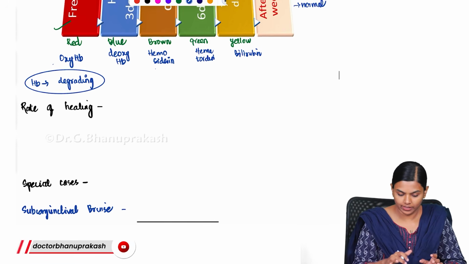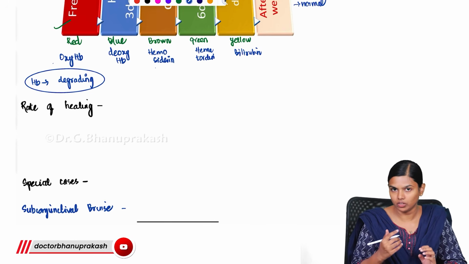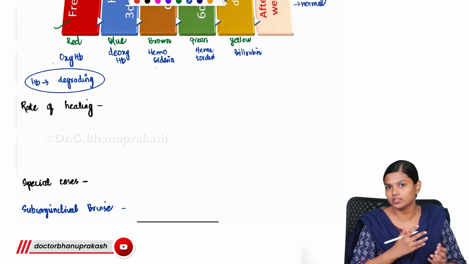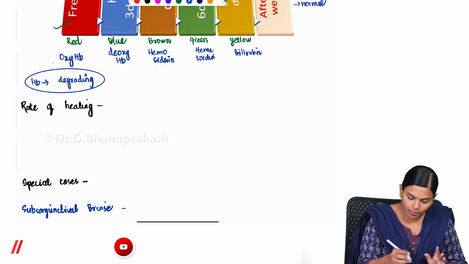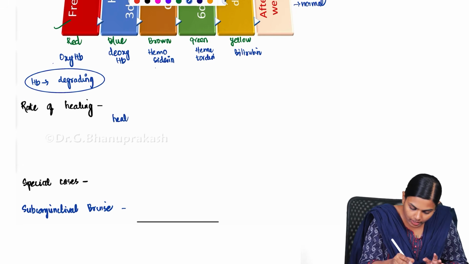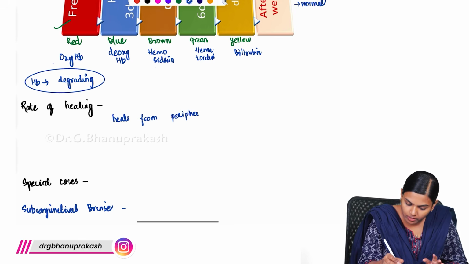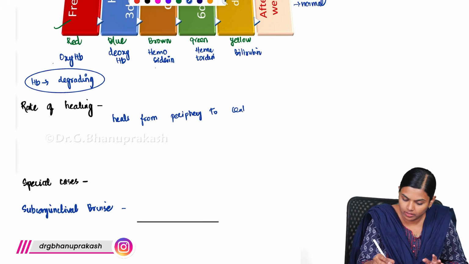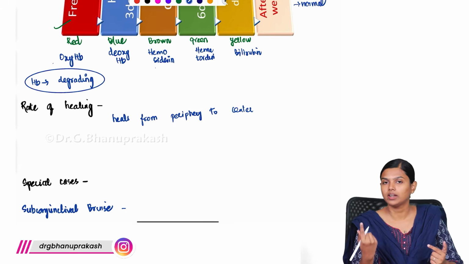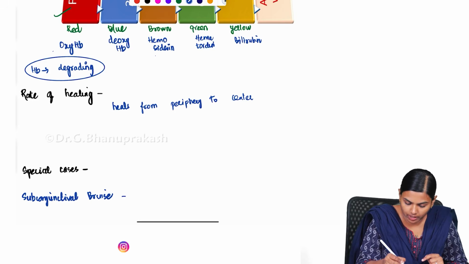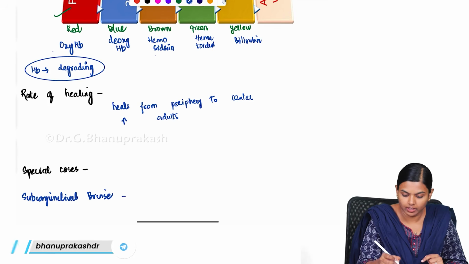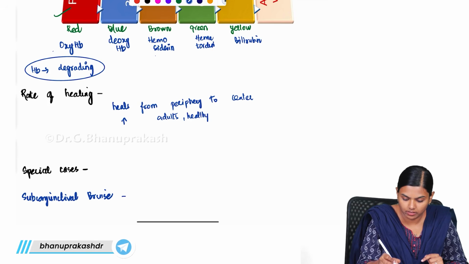And the rate of healing differs with each and every individual, like the factors that affect the size of the bruises, in the same way the rate of healing differs. What happens is that it heals from the periphery to the center, and in the case of healthy adults there is faster healing.